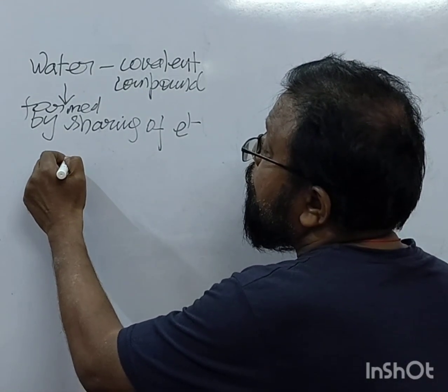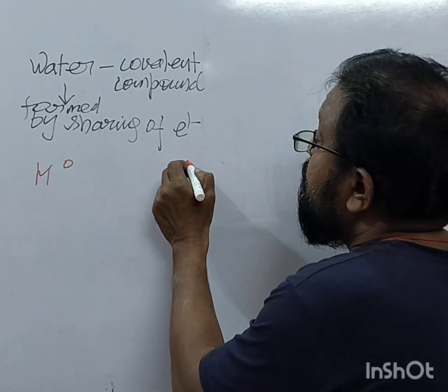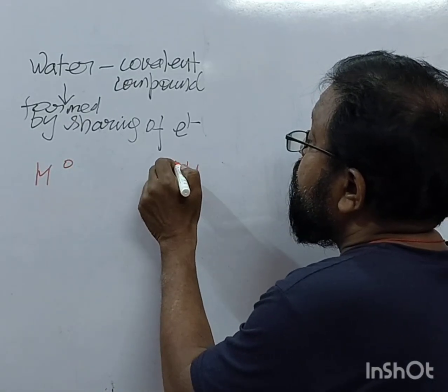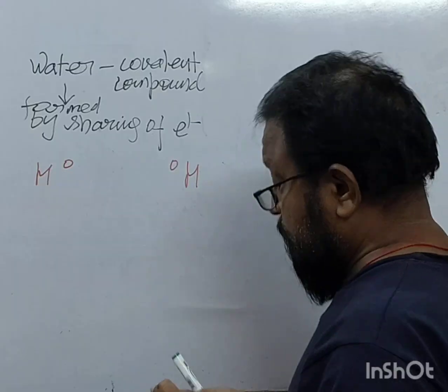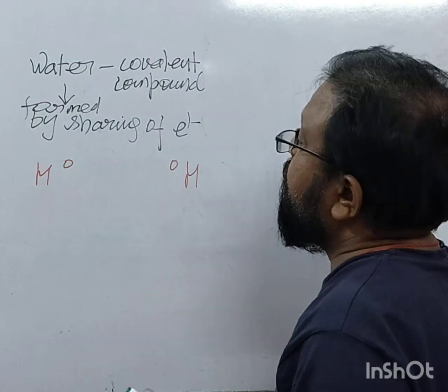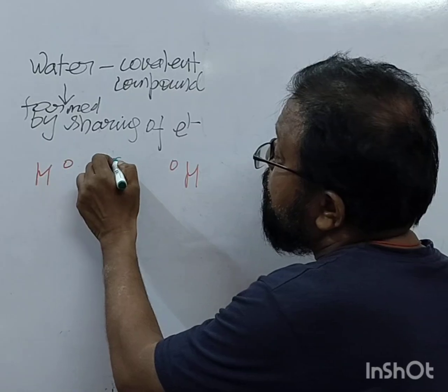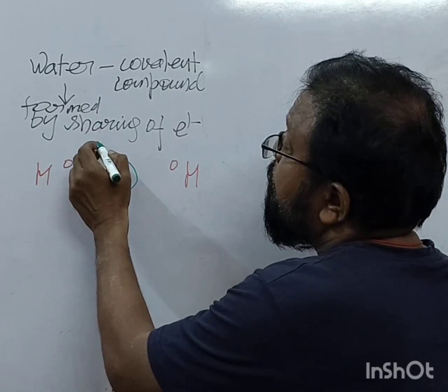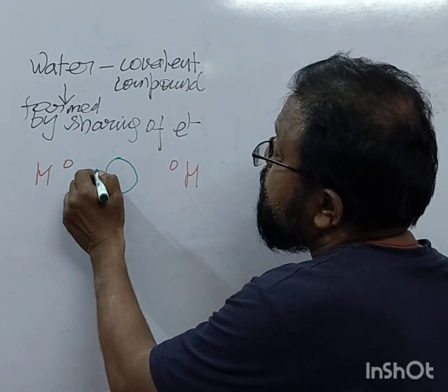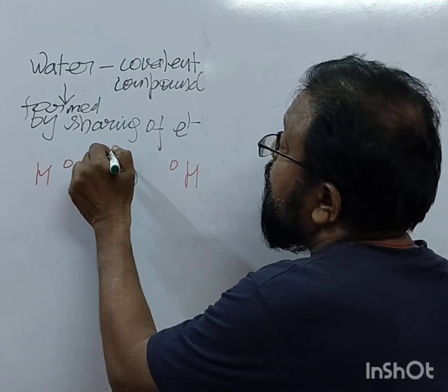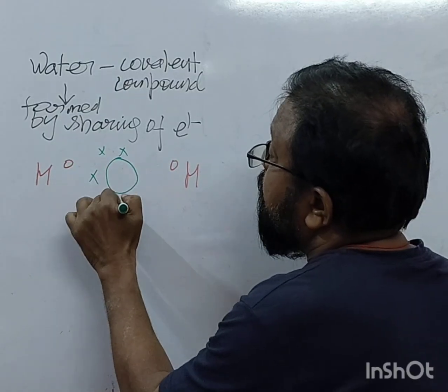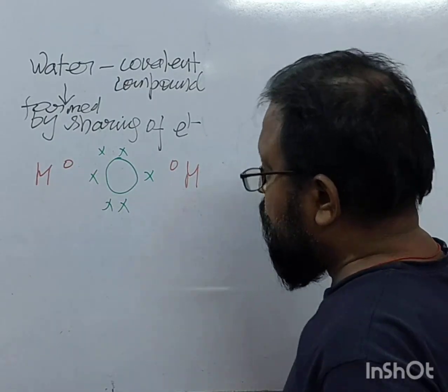It is having one electron in its valence shell. There is one more hydrogen atom which is having one electron in its outermost shell, and there are two hydrogen atoms and one oxygen atom, which is having six electrons in its valence shell, right? So what happens?